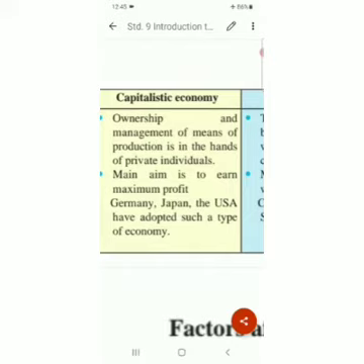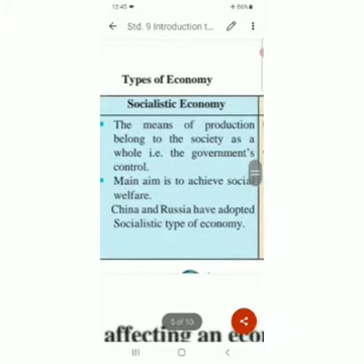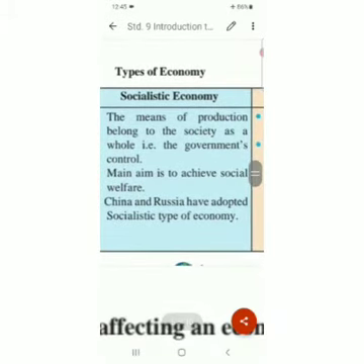See here, Germany, Japan, the USA have adopted such a type of economy. Why are they ahead of the other countries in the world? Did you get it? Germany, Japan and the USA. It's capitalistic economy over there. Everything is in the hands of private individuals. Okay. Now the second type is socialistic economy. What is it?